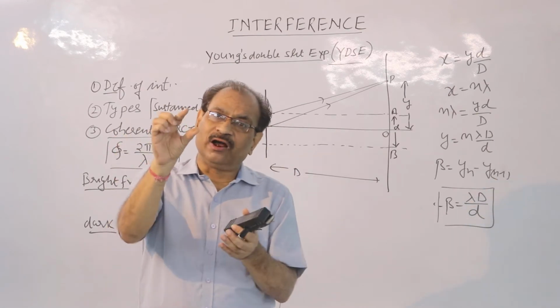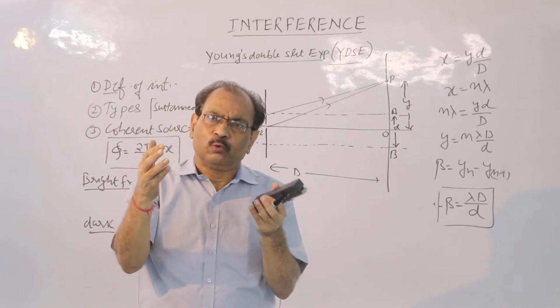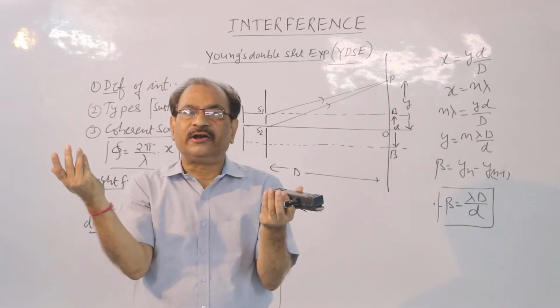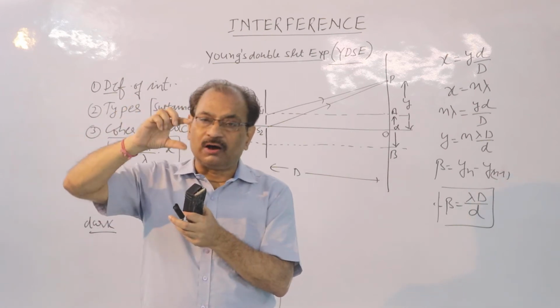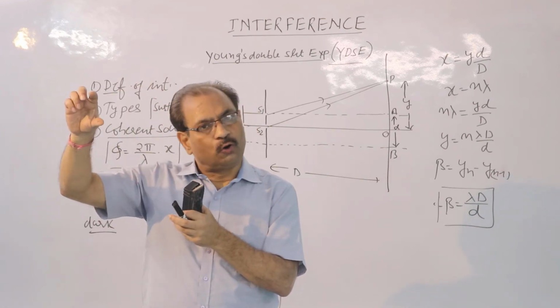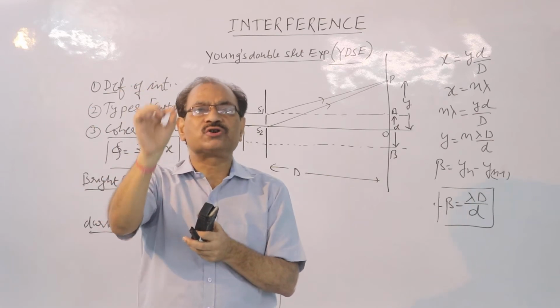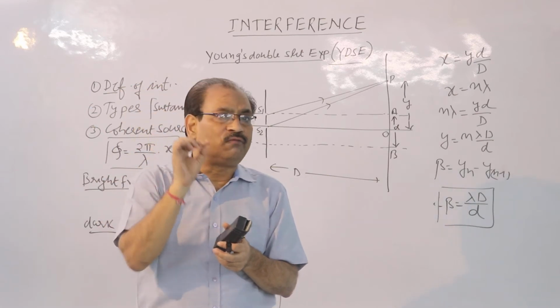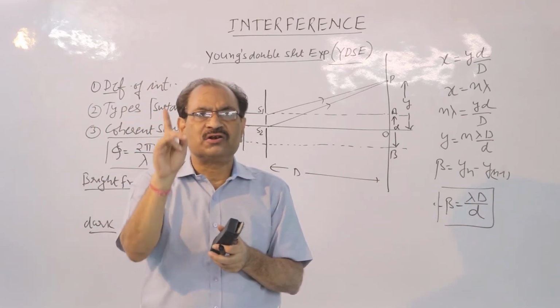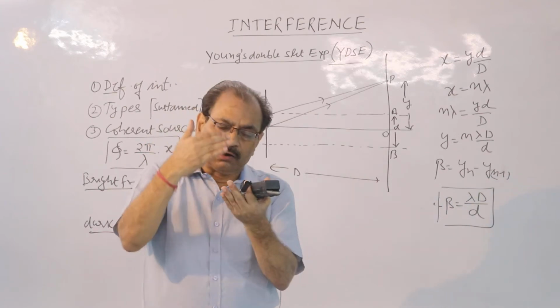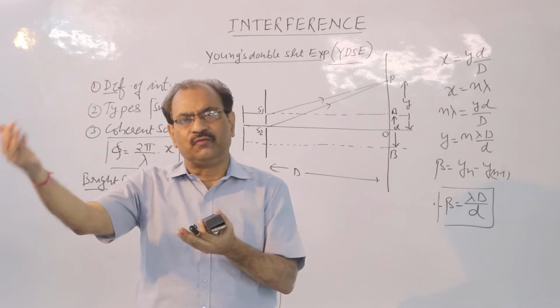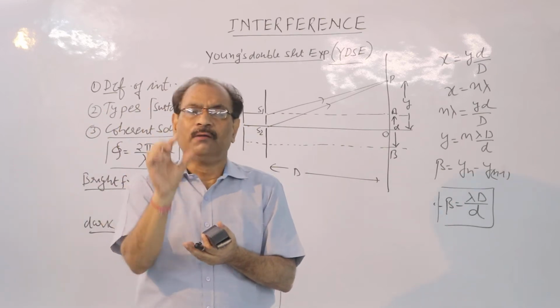Fringes means patties. If you use 7 colors, normal white light, we shall have colored interference pattern, colored fringes. But if we use a monochromatic beam of light, monochromatic means single wavelength, only one color, we shall have dark and bright fringes. Fringes means strips.